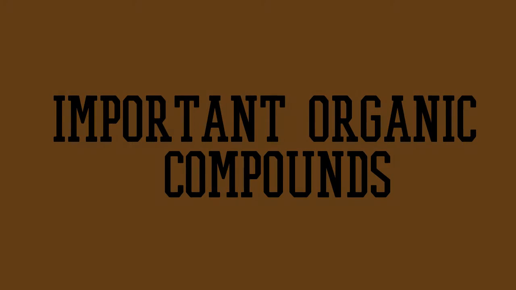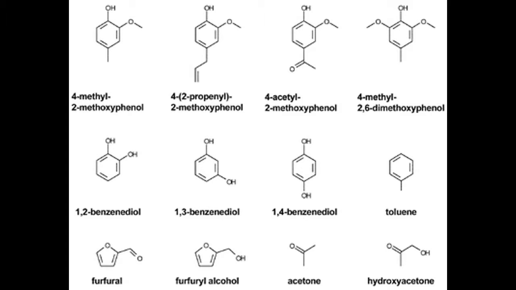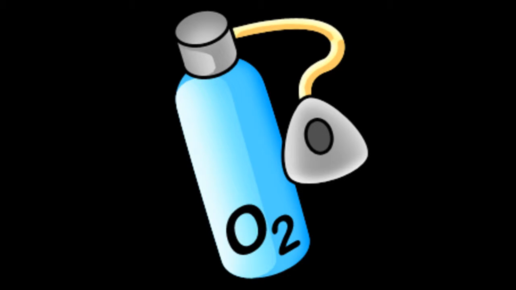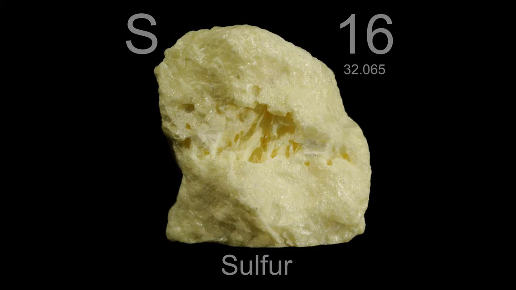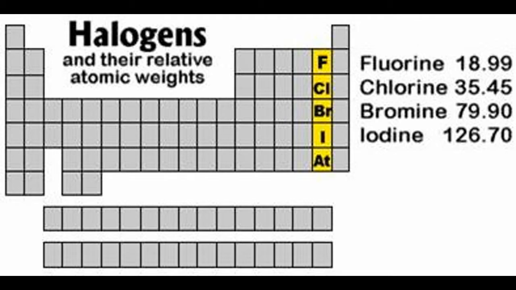Important organic compounds. Organic compounds are chemicals containing carbon, forming carbon-carbon and carbon-hydrogen covalent bonds. In many cases they contain oxygen, nitrogen, sulfur, phosphorus, boron, and other halogen elements. These compounds are called organic molecules.